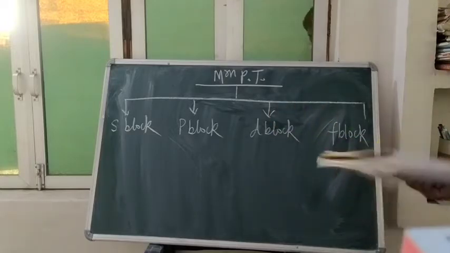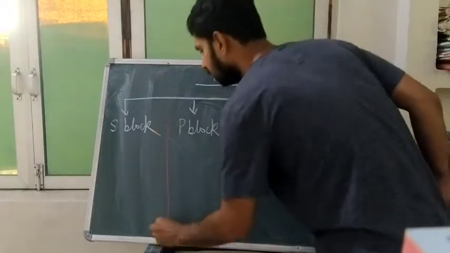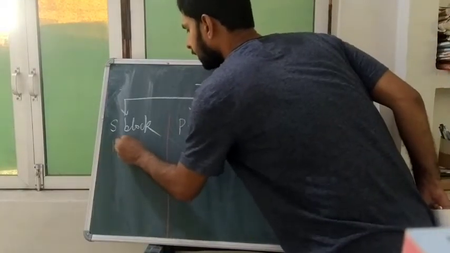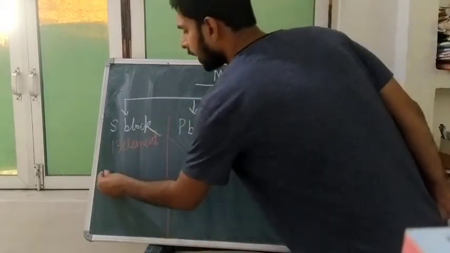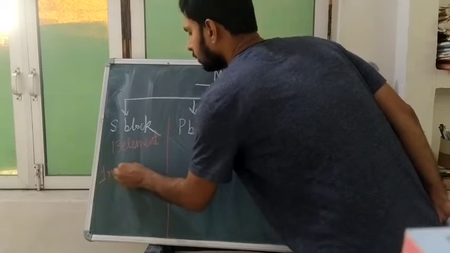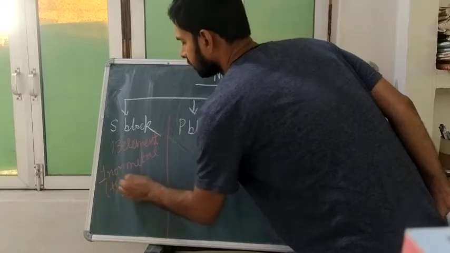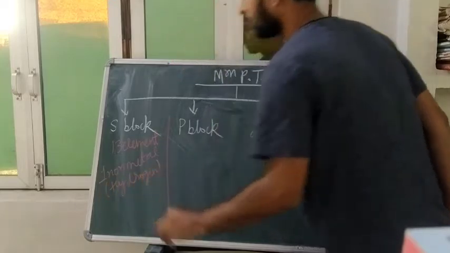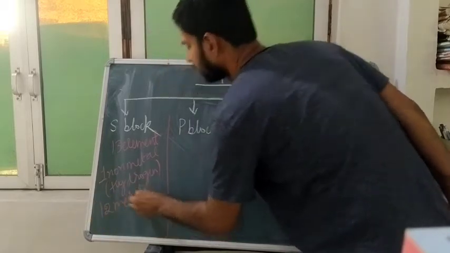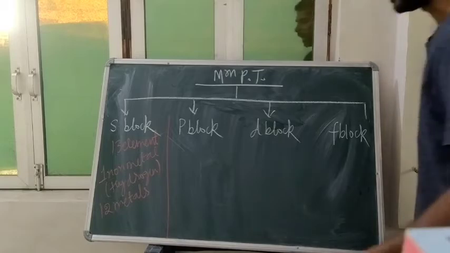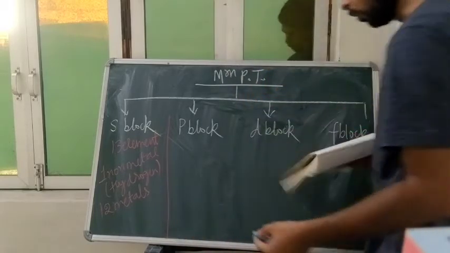In the S block there are 13 elements. One is a non-metal, and that is hydrogen, and 12 are metals. The S block is group 1 and group 2.